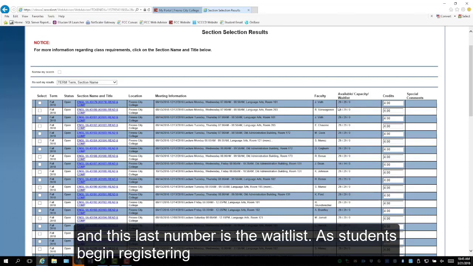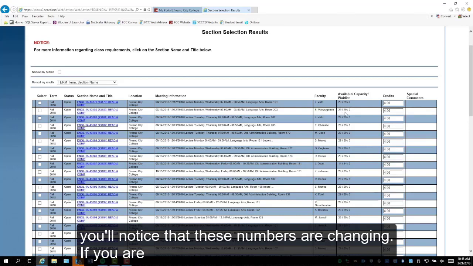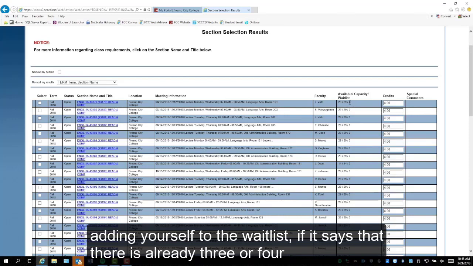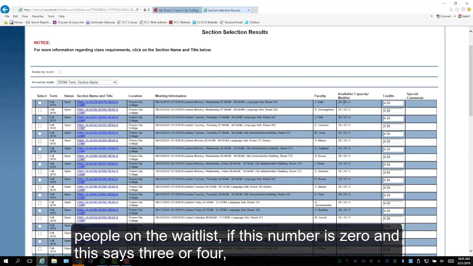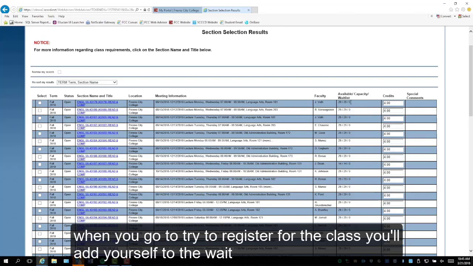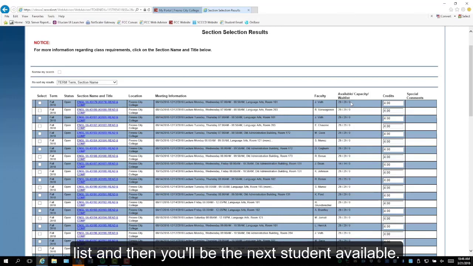As students begin registering, you'll notice that these numbers are changing. If you are adding yourself to the wait list, if it says that there's already 3 or 4 people on the wait list, if this number is 0 and this says 3 or 4, when you go to try to register for the class, you'll add yourself to the wait list, and then you'll be the next student available.